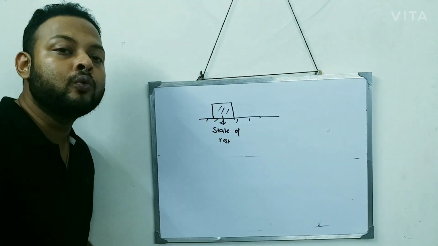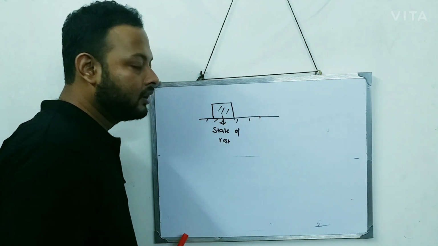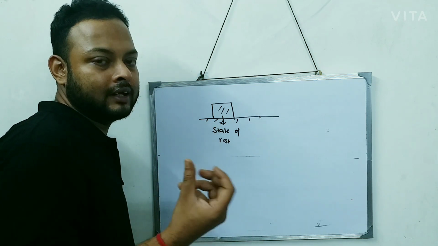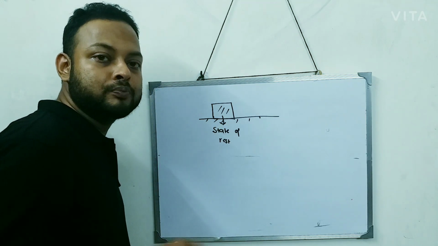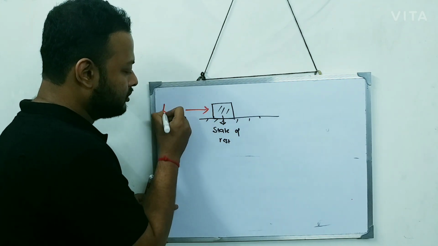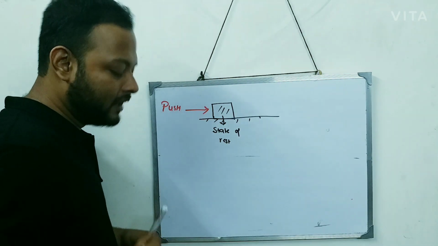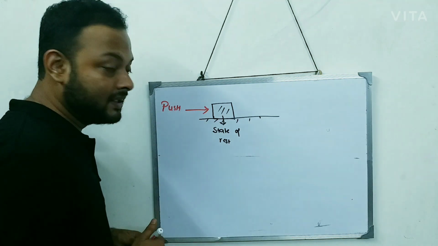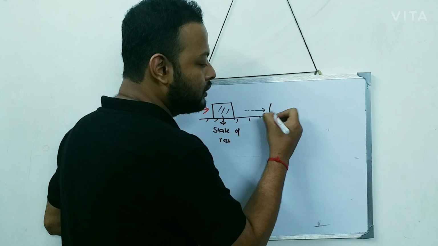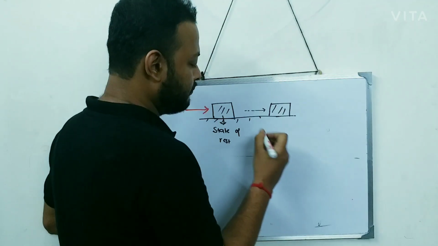Now if you want to move the body, what do you have to do? If you think, you will get the answer. You have to apply a push. You will apply a small push, P-U-S-H. By the small push, what will happen? This body, which is in the state of rest right now, will start moving, and right now this body is moving.